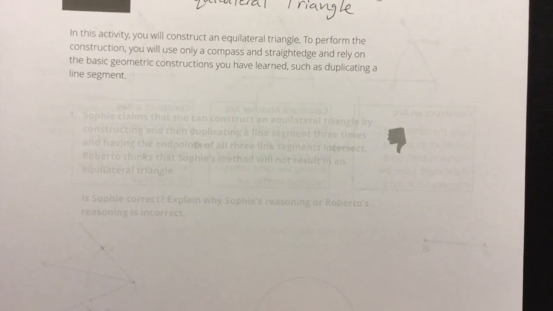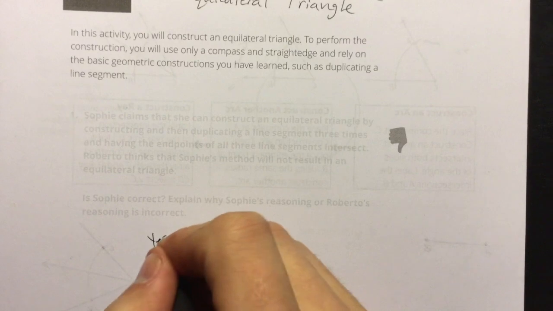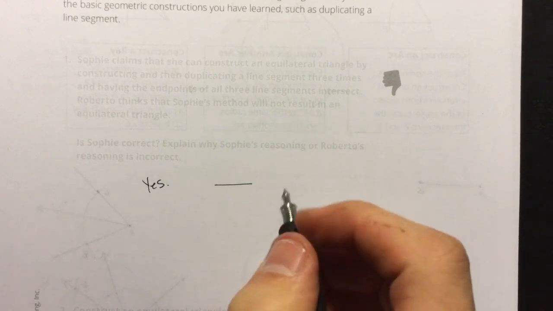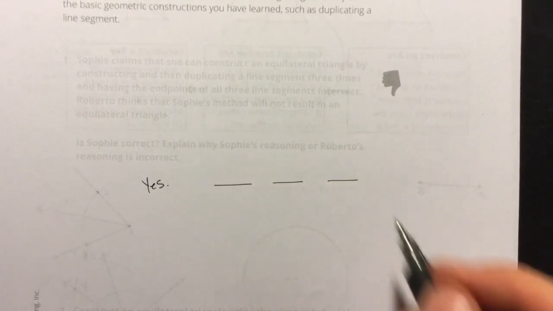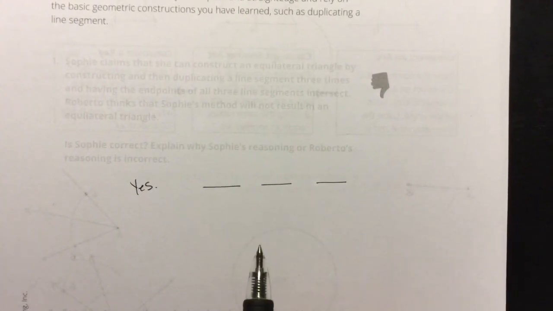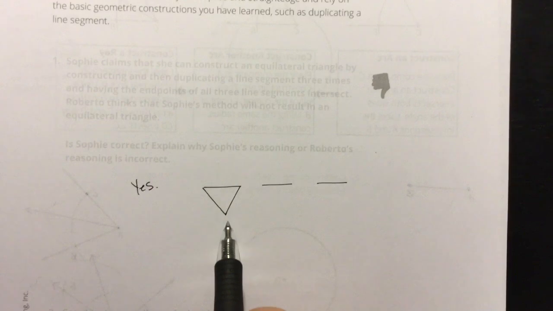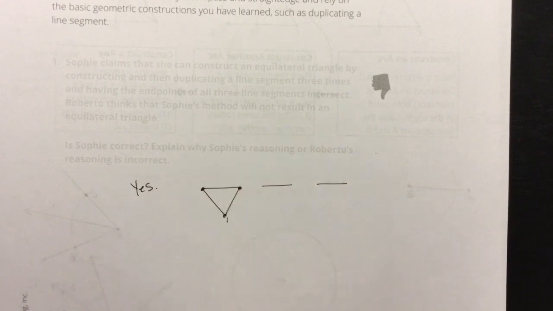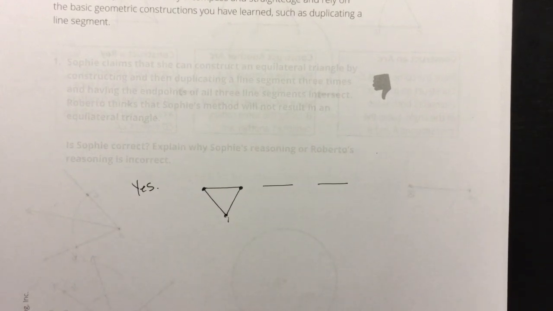So I would say, thinking about this, I would say yes, because it says, is Sophie correct? The answer would be yes. And then explain why. So imagine you make one line segment, okay? And then you go ahead and you duplicate that line segment. And you duplicate that line segment. But instead of just duplicating them like this, 1, 2, 3, okay? We're imagining these are all congruent. You duplicate one, and then when you duplicate the other, you put it right here, and then when you duplicate the third, you put it right there. And all of your endpoints are intersecting, right? This is like creating vertices, right?